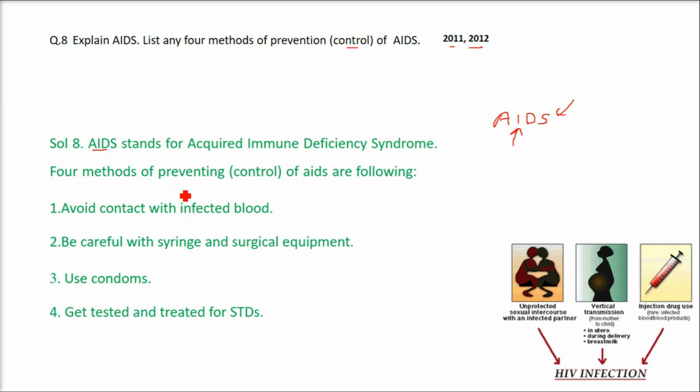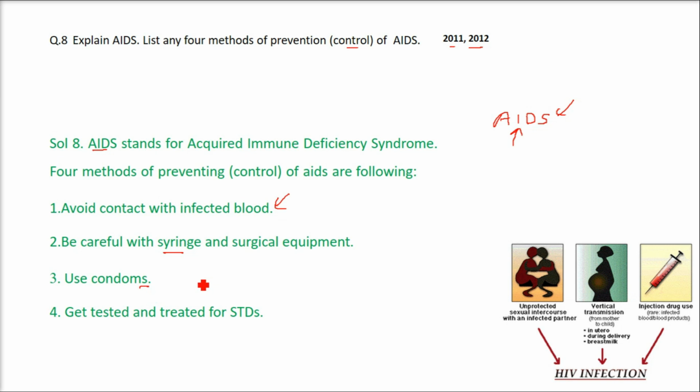So there are 4 methods, and there are actually multiple methods of preventing and controlling AIDS. First is avoid contact with infected blood. That means if the blood is infected, that is, the blood is already HIV positive, and now someone else is using that blood, then it's highly possible that the person is going to get infected by HIV. Now, whenever we are using a syringe or any surgical equipment, if it is used on a person who is HIV positive and then on a person who is not, it is highly possible that this infection could get into the other person.